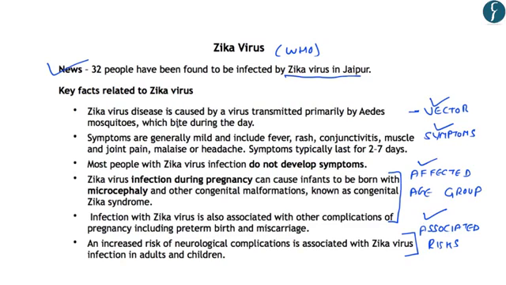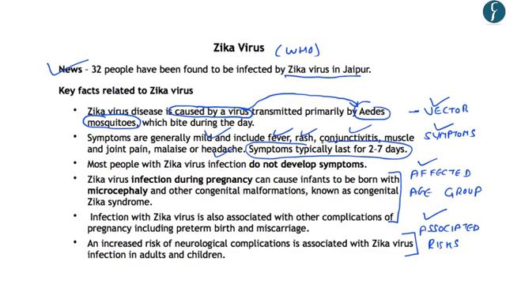First of all, you should know that Zika virus is caused by a virus, so it is a virus-borne disease. Further, this virus is transmitted by a vector called the Aedes mosquito. The symptoms are generally mild and include fever, rash, conjunctivitis, muscle and joint pain, headache, etc. These symptoms typically last for only 2 to 7 days. However, one unique fact is that most people with Zika virus infection do not develop any symptoms, so it is difficult to identify if a person is suffering from Zika virus infection or not.